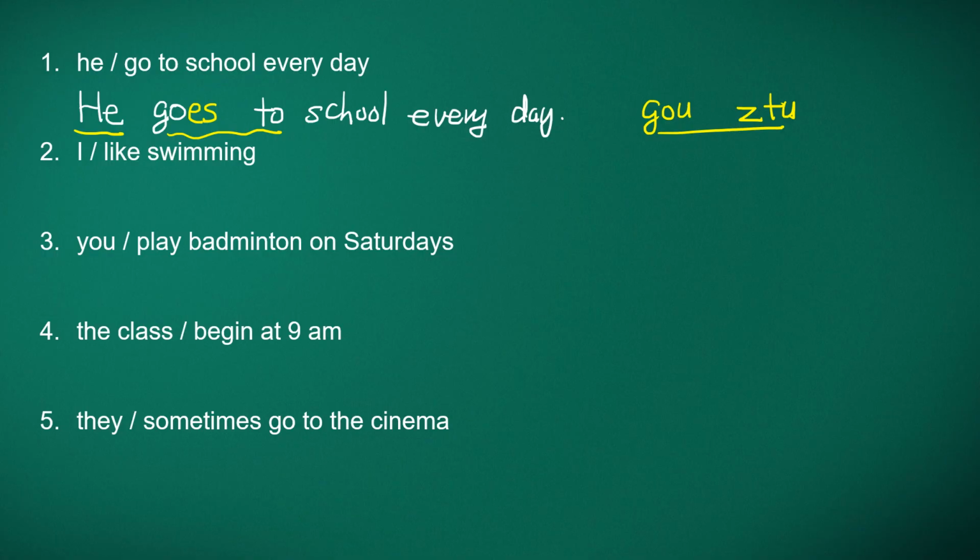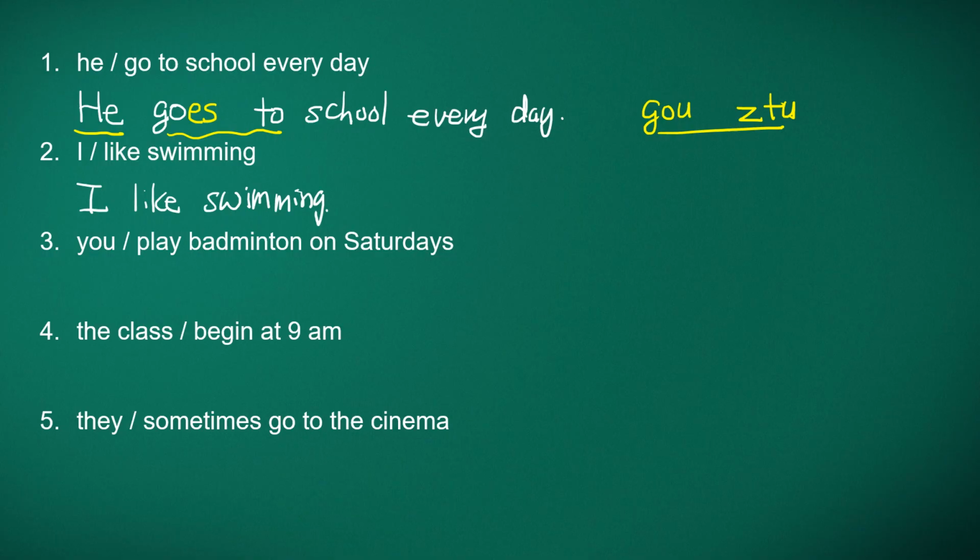And number 2, I like swimming. So there's no problem. There's nothing to change.